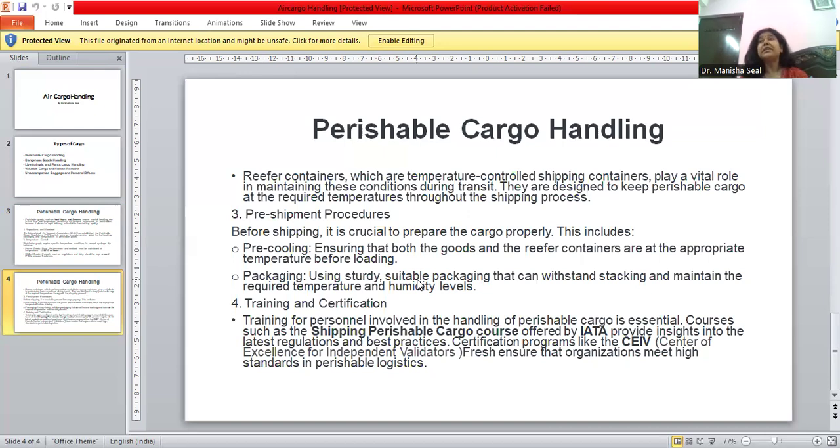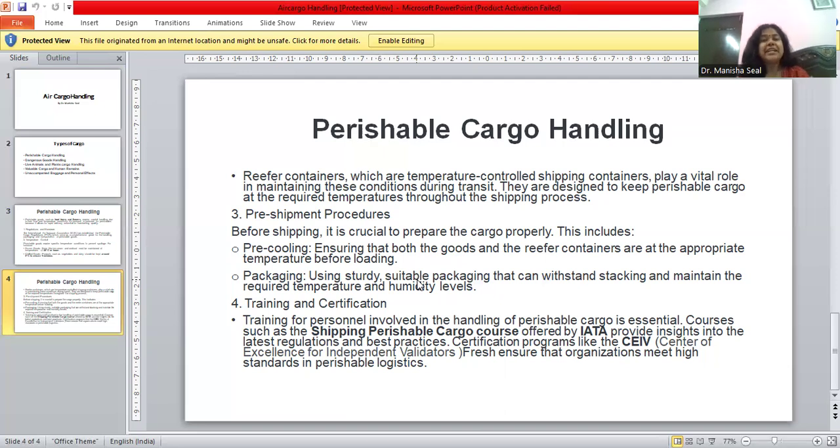When the perishable item is in transit in the airport, it has to be preserved in a specific container. The quality of the container is stated in the regulation stipulated by IATA.